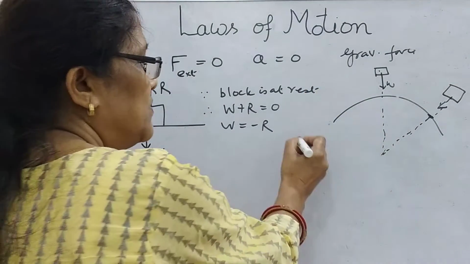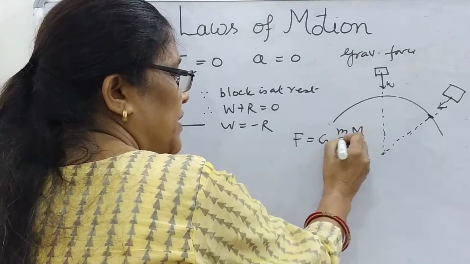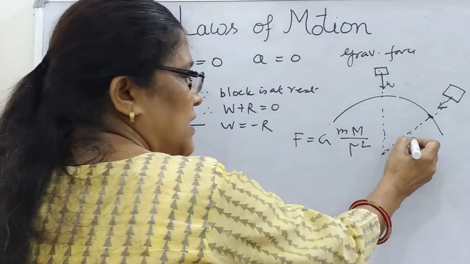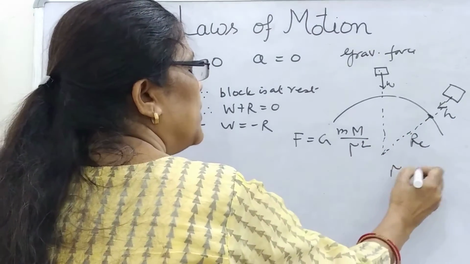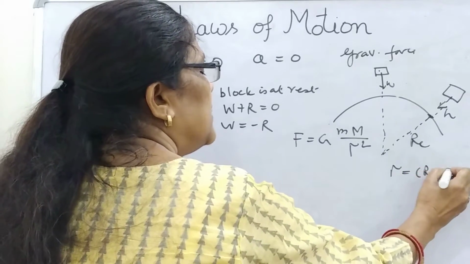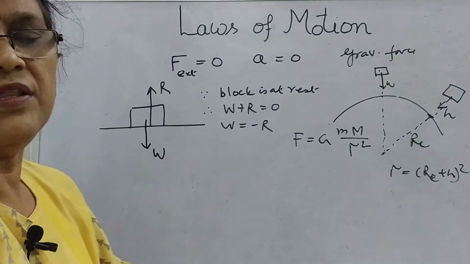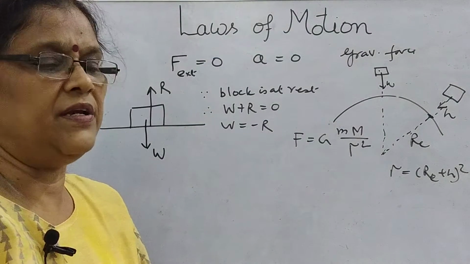So in this way, the weight, that is the force of gravity applied by the earth on any object. How is this force given? Gravitational force is given by G m1 m2 upon r square. This r is the radius of earth plus the height, so this r is given by Re plus h. The whole topic regarding gravitational force is given in the syllabus. In the further new chapters you will find it.